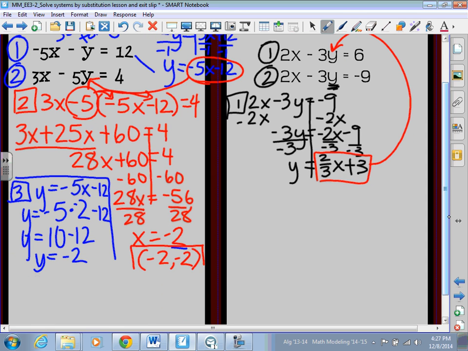So here we go. Step 2. I'm taking equation number 1, which is 2x minus 3, and instead of rewriting y, I'm now going to plug in what I just solved, 2/3 x plus 3, and that equals 6.